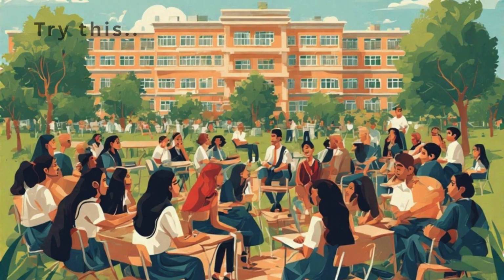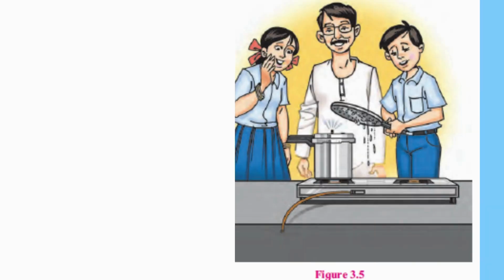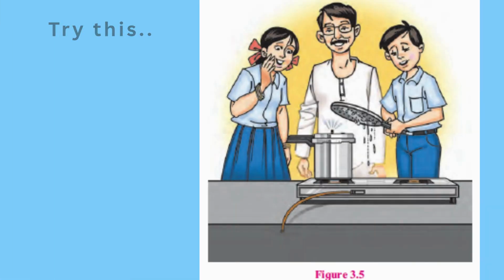Try this. The teacher should make two groups of the students in the class. The first group should do the following activity under the supervision of the teachers carefully. See Fig. 3.5. Take water in a pressure cooker. Take off the whistle of the pressure cooker. Now heat the cooker. Take a lid with a handle. After the water starts boiling, hold the lid at a distance from where the steam is coming out.